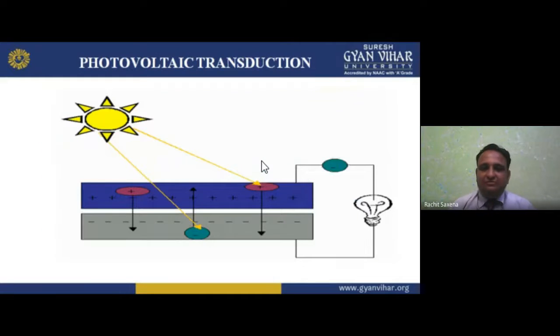Now see here, my dear students. The basic suitable example for this photovoltaic transduction is the solar cell, the solar panels. In solar panels we have positive and negative ions, meaning holes and electrons. Then we have this barrier, which is showing here.